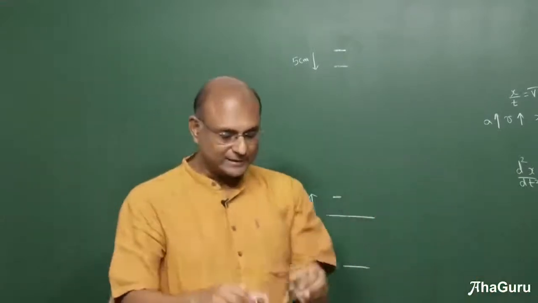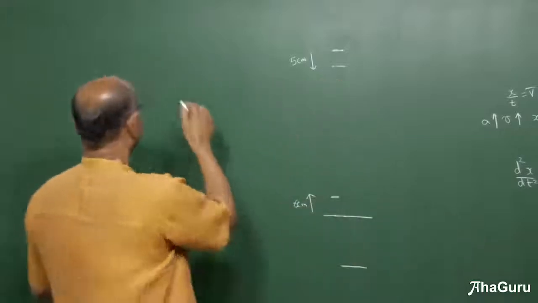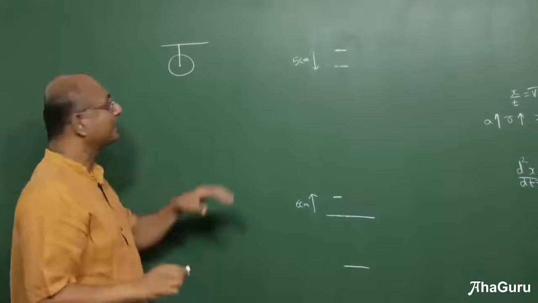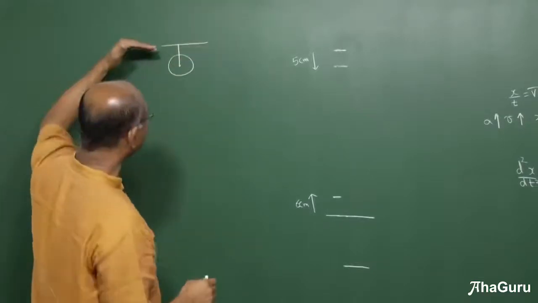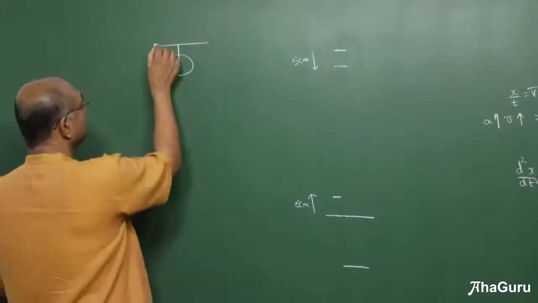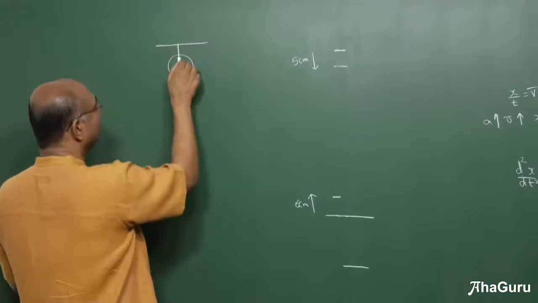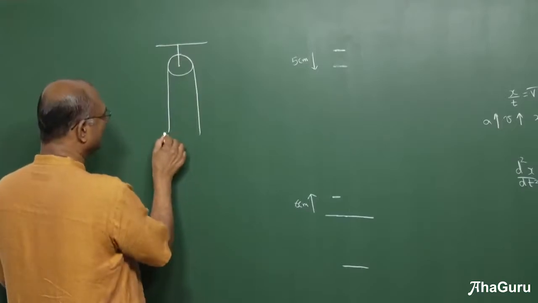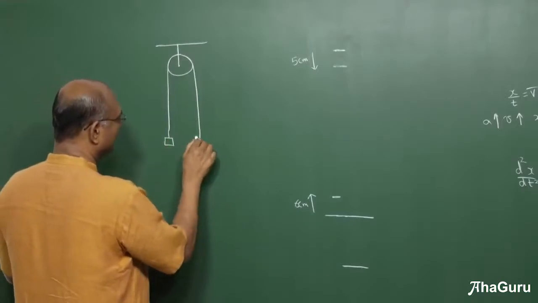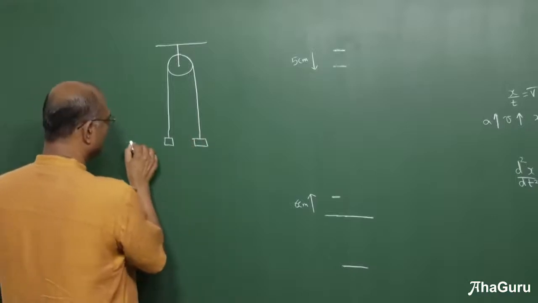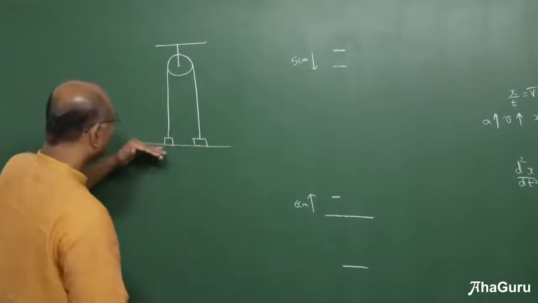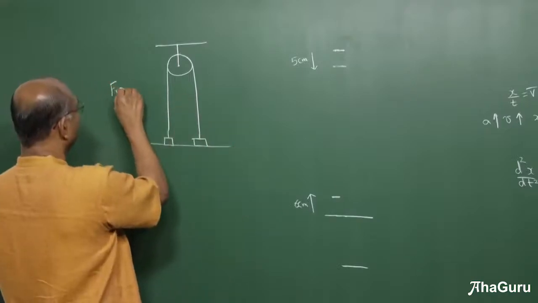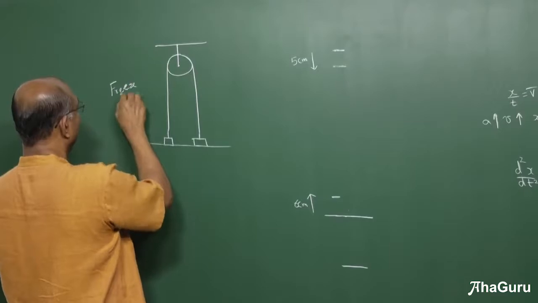Now let us just draw this and see. So I have here a pulley, but this is not connected to the roof. This is connected to something which can move. Okay, so this is a movable pulley, maybe part of a lift. And now let us say I have one block on this side and one block on that side. They don't have to start at the same level, but it's a good idea for us to right now think in those terms. If I say that this was the original level, now keeping this fixed, so I freeze. So the method that we are basically using, we will call it freeze and slack.